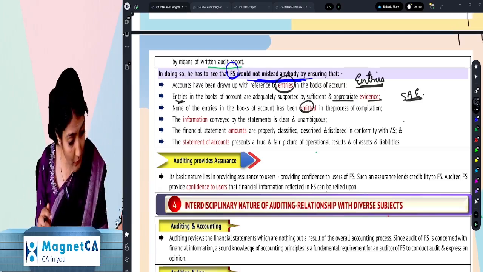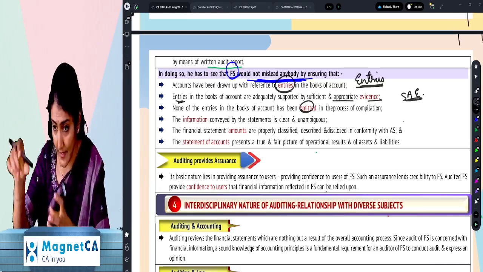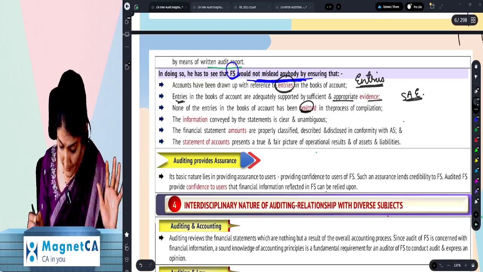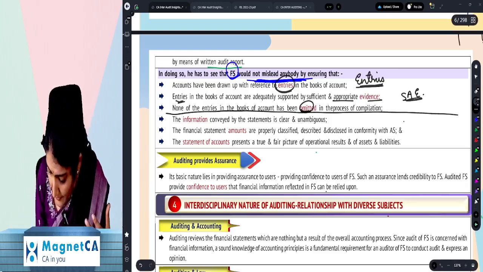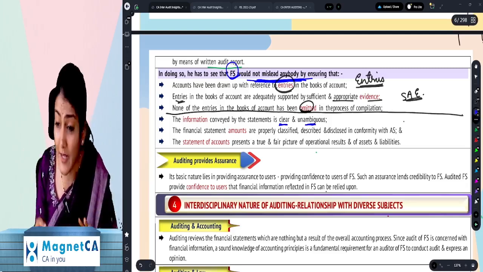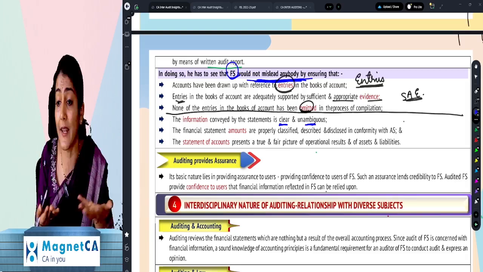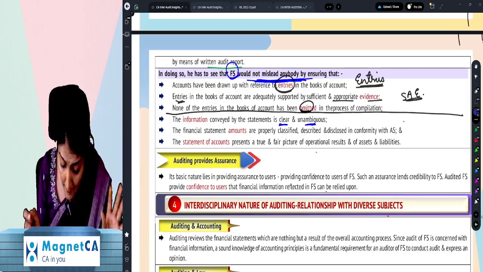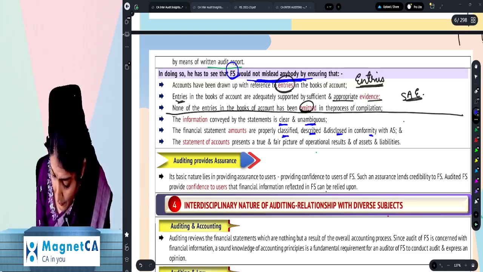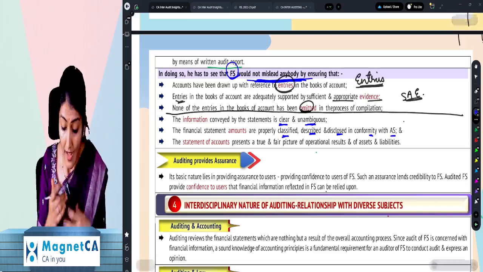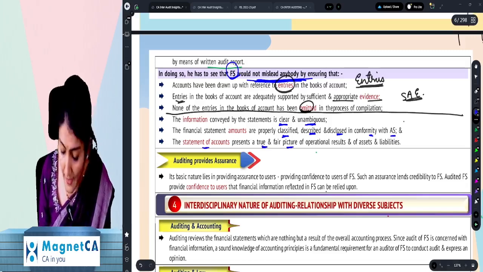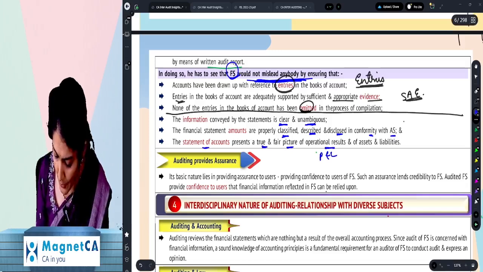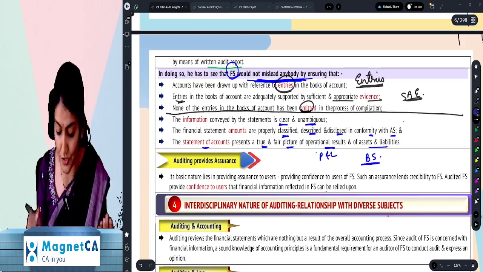Right? So one, the accounts are prepared based on the entry. Then these entries are supported by adequate documents. Then none of the entries have been omitted. And then it says the information given in the financial statement should be clear, unambiguous. It should not be like jelly. It should be like water. It should be unambiguous, clear, transparent. Right? The amount should be properly classified, described, disclosed in accordance with the accounting standard. And the statement of account should show a true and fair view of the operational results, that is profit and loss, and assets and liabilities, that is balance sheet.